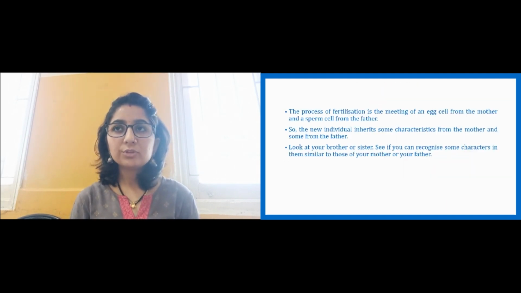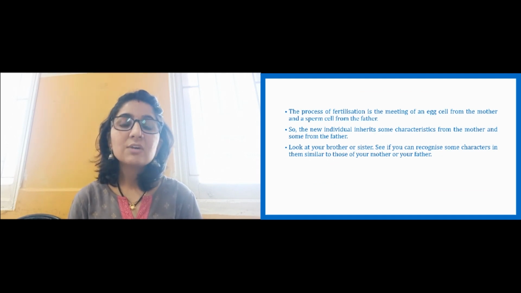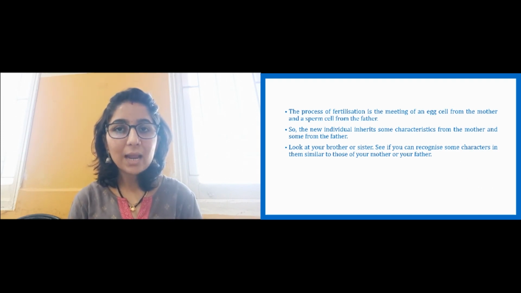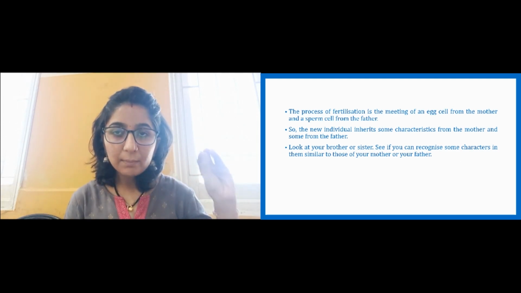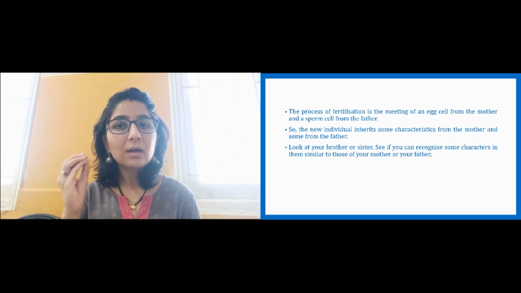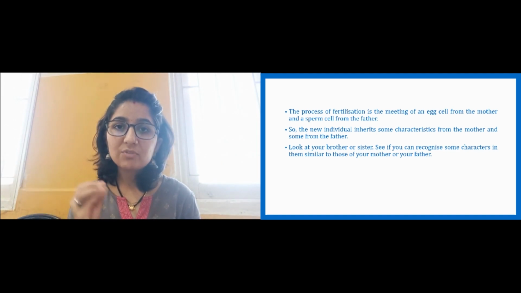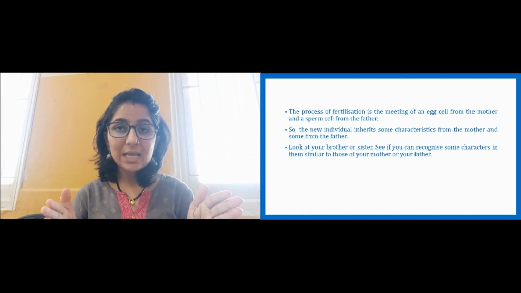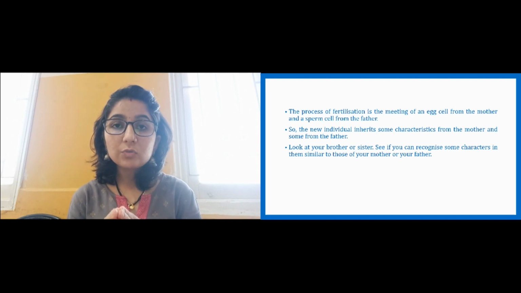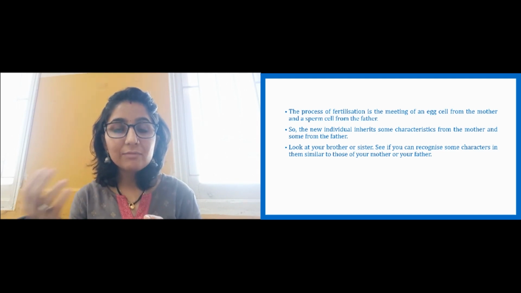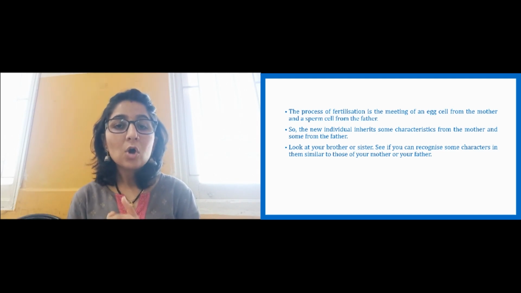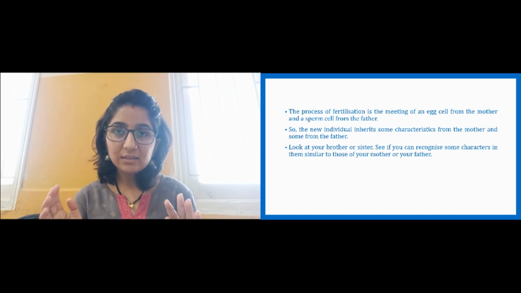Now of course the process of fertilization, as we have learned, is just the fusion of a male and a female gamete. So in the new individual which is formed, both the gametes are fused together: the male gamete which comes from the father, and the female gamete, the ovum, which comes from the mother. As these cells are fused together, we can imagine the new individual will have the characteristics of both its mother and father, right?